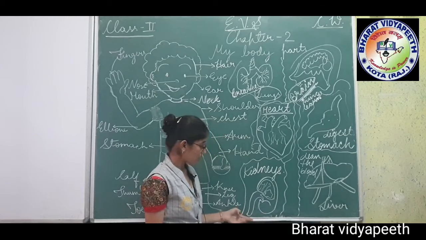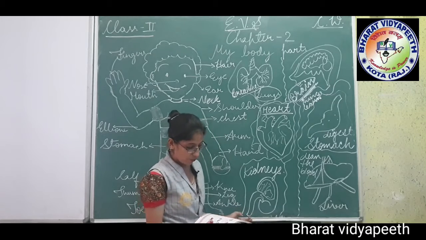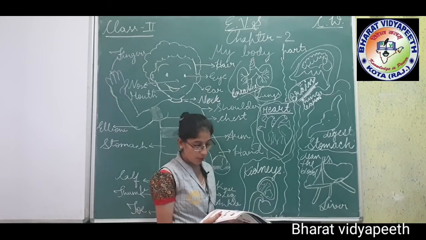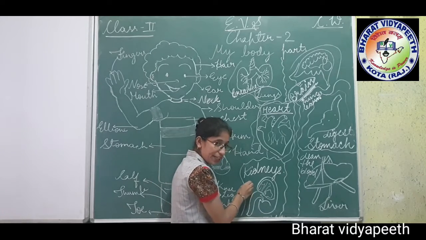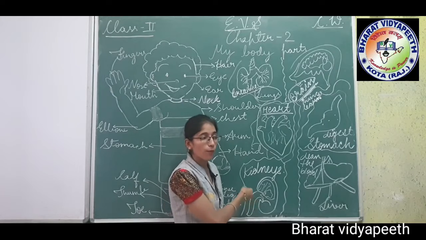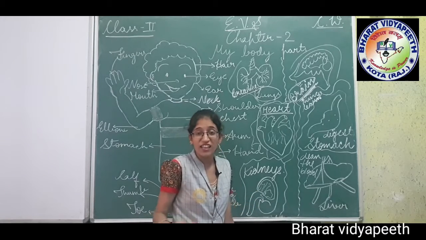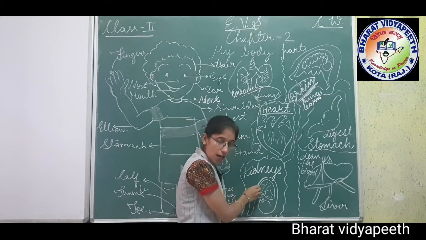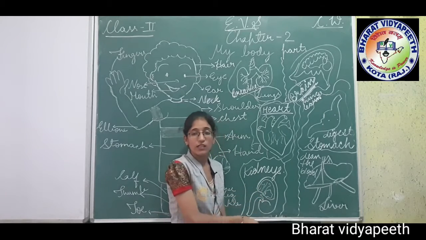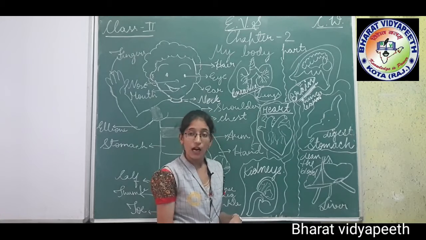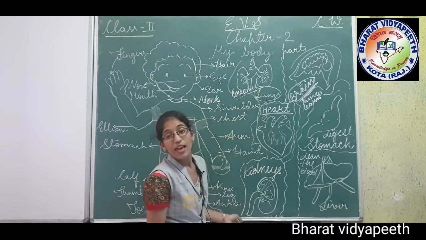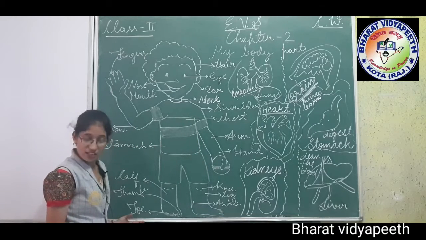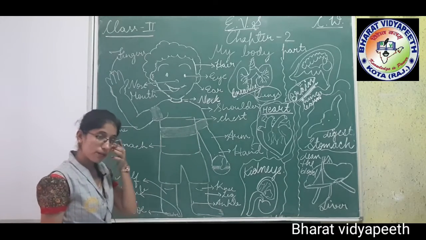Now our last topic, that is the kidney. We also have a set of 2 kidneys. They help us to throw the waste out of the body. This is the kidney, and it helps to throw out waste, means जो हमारी गंदगी है, वेस्ट है हमारी बॉडी से, ये थ्रो आउट करता है. So it helps us to throw out our body waste material. Understood, children? This is known as internal body parts, and those were external body parts.